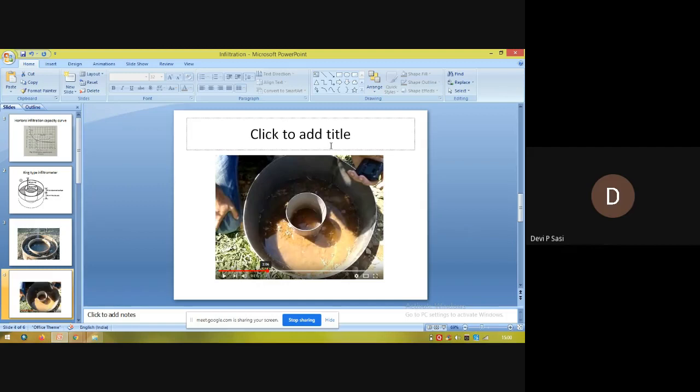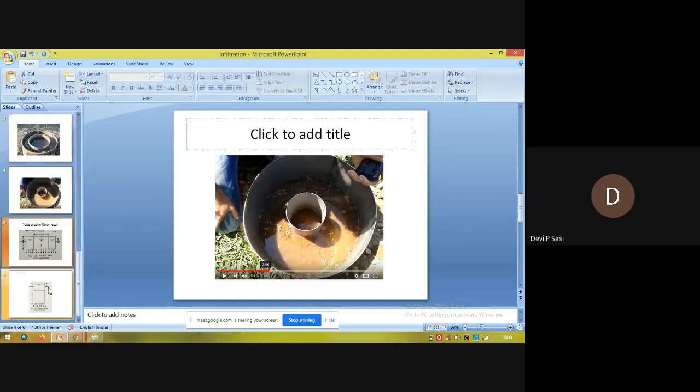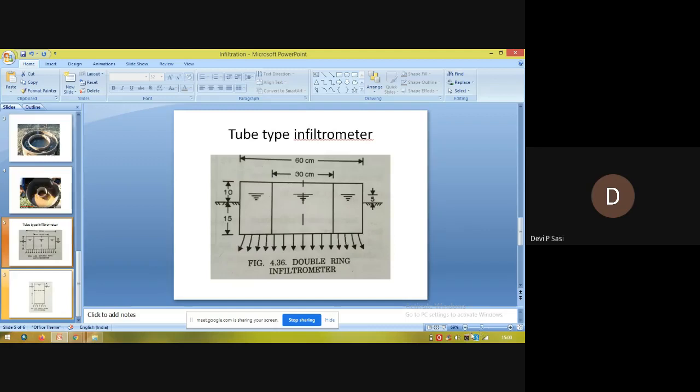And the function of the outer ring is to prevent the spreading of water. That is about the ring type infiltrometer. Next we can talk about the tube type infiltrometer.